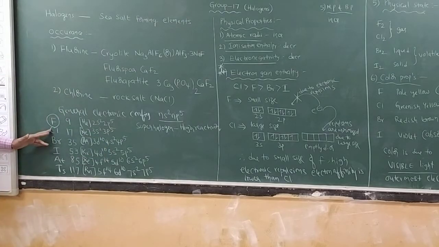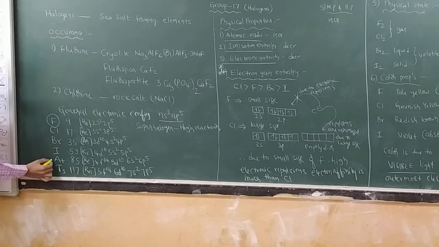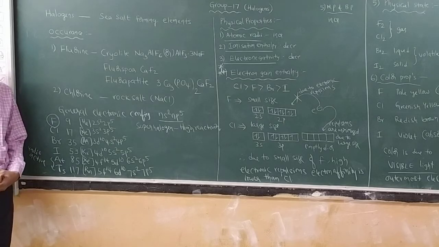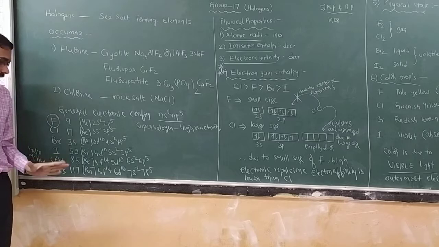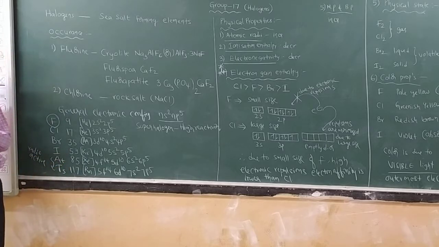And the remaining are chlorine, bromine, iodine, astatine and tennessine. Tennessine and astatine are both radioactive. You remember tennessine is a synthetic radioactive element. Its half-life is in milliseconds, so it is highly unstable. It is a synthetic element. So, no need to discuss any properties of tennessine and astatine.